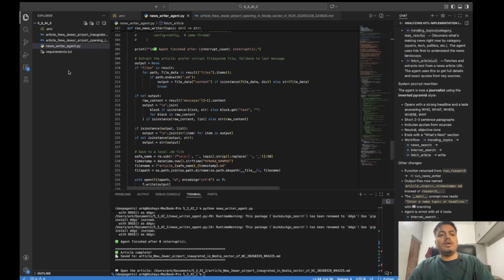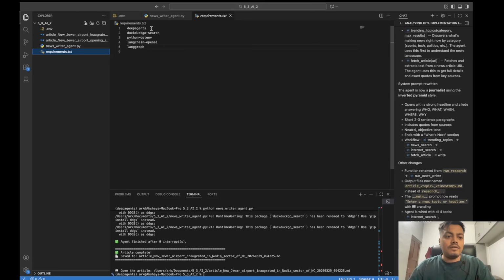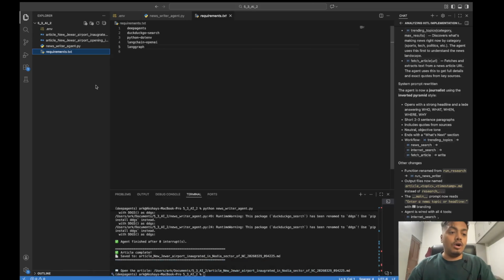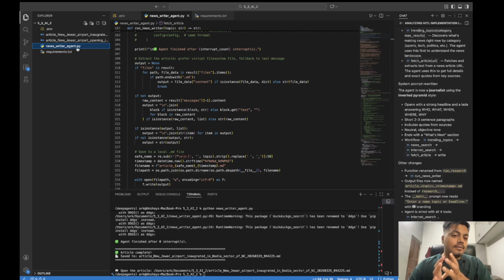Okay, I created my requirements.txt file for it and my .env file. That's it. So this is what I had in this video for creating a good, robust newswriter agent. If you want to create a multilingual one, add a language conversion model here. It will create it in a different language, and that's it. You can use it, and it's good enough to be version 1 for sure for any newswriter or any publishing article or some company, right?